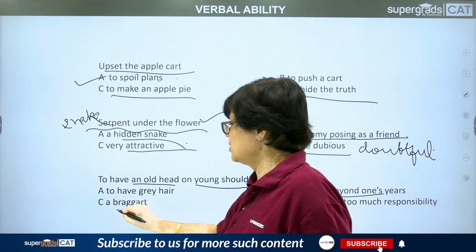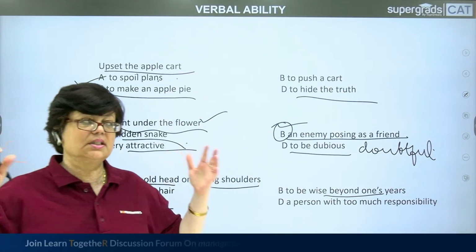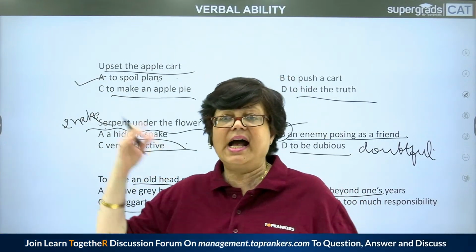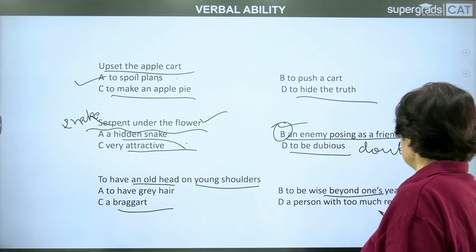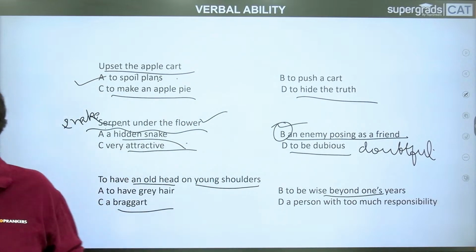A braggart. Who is a braggart? A braggart is one who talks about himself. He keeps on bragging about himself on and on. Me, my, I, me, all this. This is called a braggart, right? And a person with too much responsibility. Or is it a person who is carrying many responsibilities all at one time?